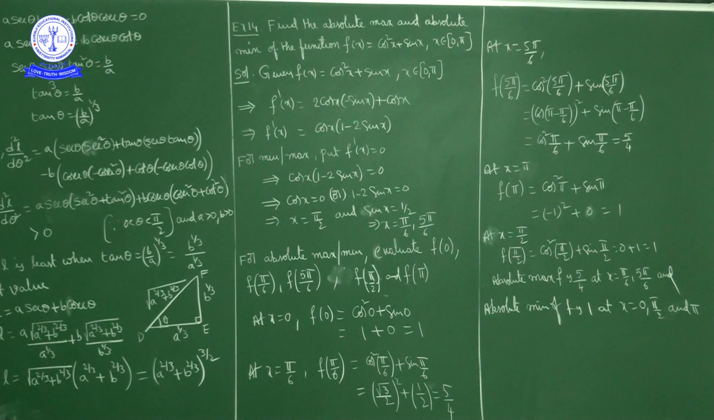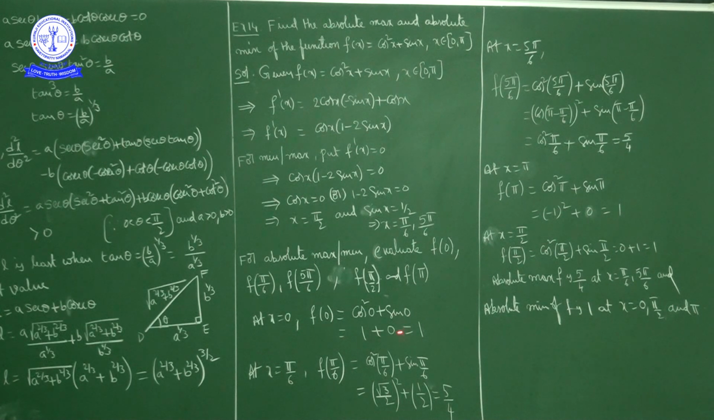Now to find absolute minimum and absolute maximum, what we have to do? First find f dash of x and equate to 0, find zeros of f dash of x. So what we got here: cos x equal to 0 and sin x is equal to 1 by 2. In the interval 0 to pi, cos x equal to 0 means x equal to pi by 2. In 0 to pi, sin x equal to 1 by 2 means x is equal to pi by 6 and 5 pi by 6. Okay. So we have to find the function value at the critical points as well as at the end points of the interval for absolute minimum and absolute maximum on a closed interval. So we have to find f of 0, f of pi by 6, f of pi by 2, f of 5 pi by 6 and f of pi.